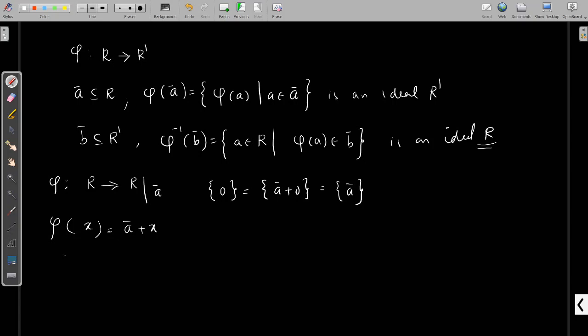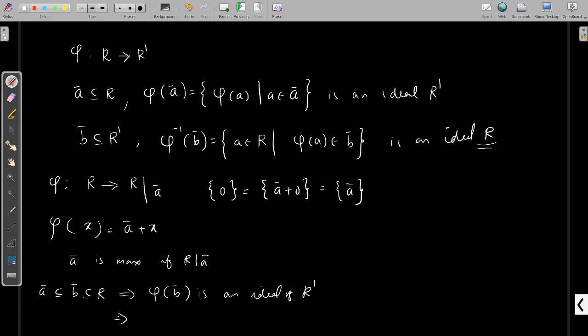So using this, you can easily prove A is maximal if R by A is a field. In order to prove A is maximal, we start with an ideal B in between A and R. We need to prove that B is equal to A or B is equal to R. Whenever we have this, it implies phi of B is an ideal of R prime.